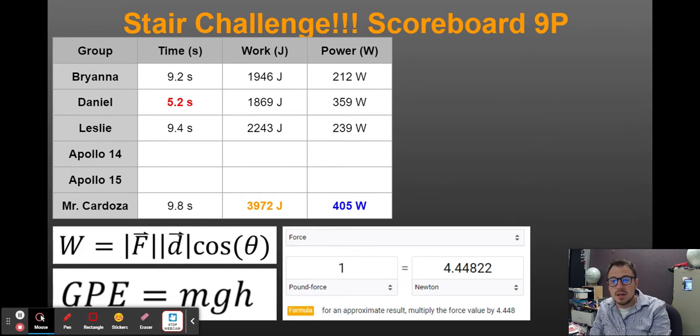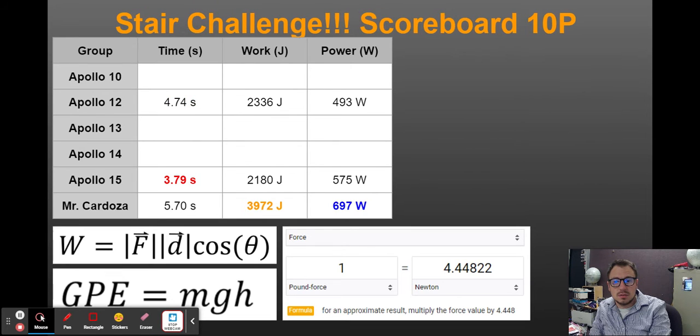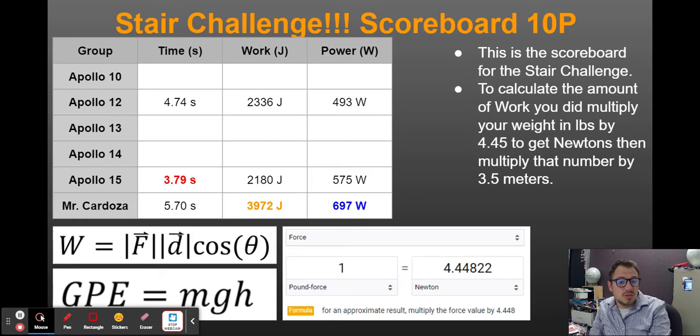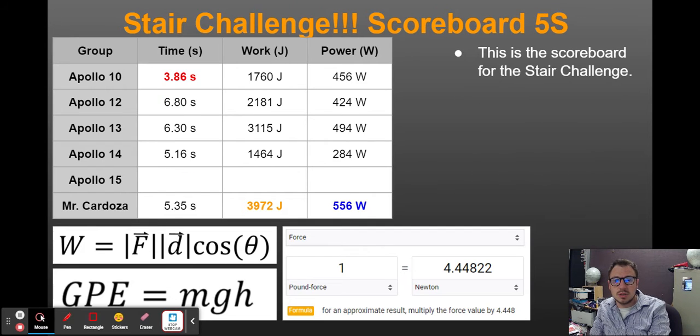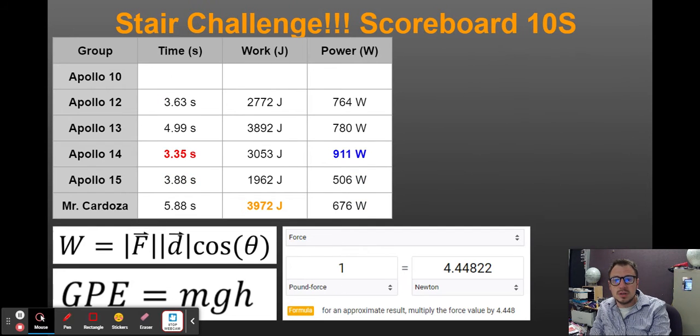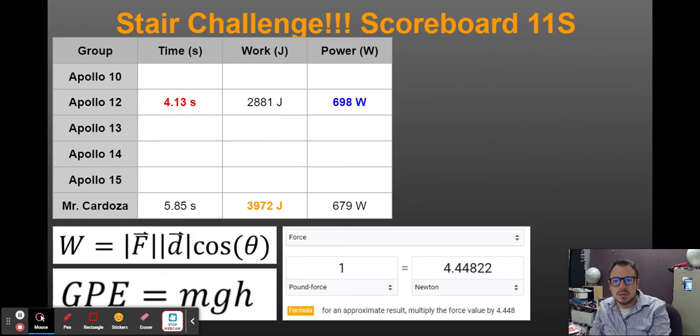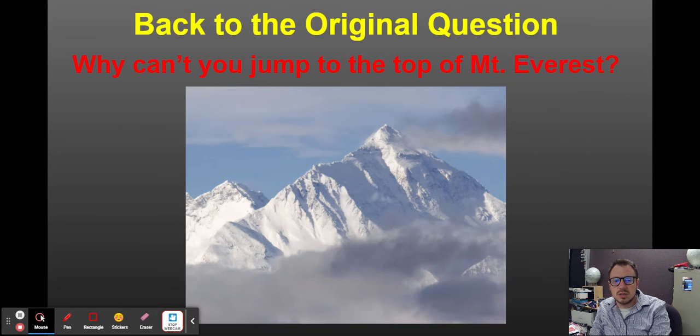You might have done less work, right? So sometimes there's a 3-way split. Like if I said who's the fastest, that was a different winner than who did the most work, and that was a different winner than who did the most power. Right? So these are the winners throughout it. But notice that most of the time, Mr. Cardozo did the most work because I exerted the larger force by going up the hill.